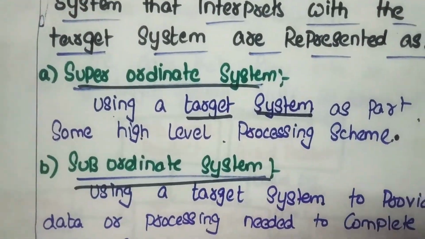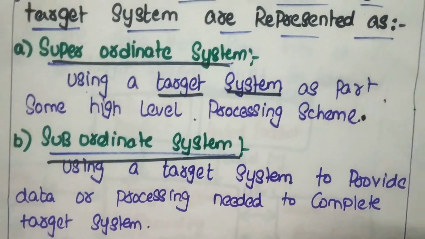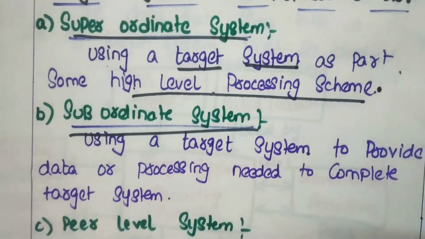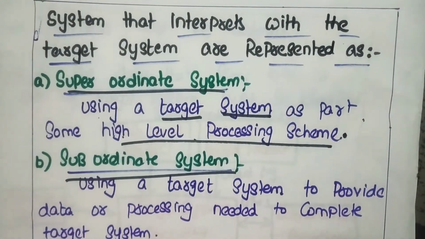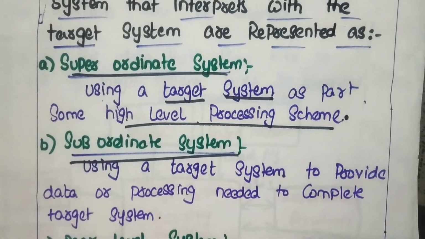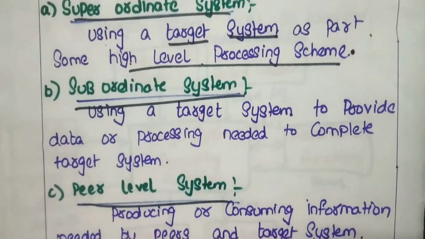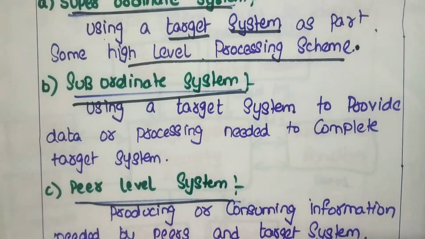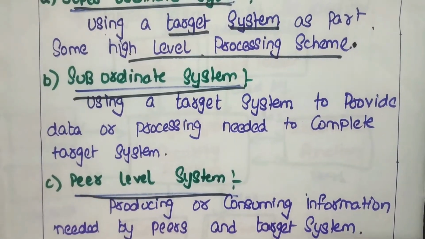The superordinate system uses a target system as a part of some high level processing scheme. So you have to note that point, high level processing scheme. High level processing scheme means it has to maintain some output. The second one is the subordinate system. The subordinate system means using a target system to provide the data or processing needed to complete the target system.